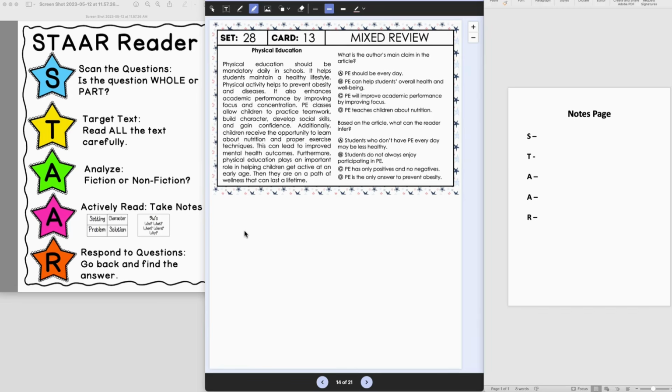So let's begin. We'll begin with scan the question. Is the question part or whole? What is the author's main claim? So a lot of times claim is something that's seen throughout the whole passage. So we're going to mark that as a whole question. Based on the article, what can the reader infer? And inference is also a whole question. All right, let's target the text.